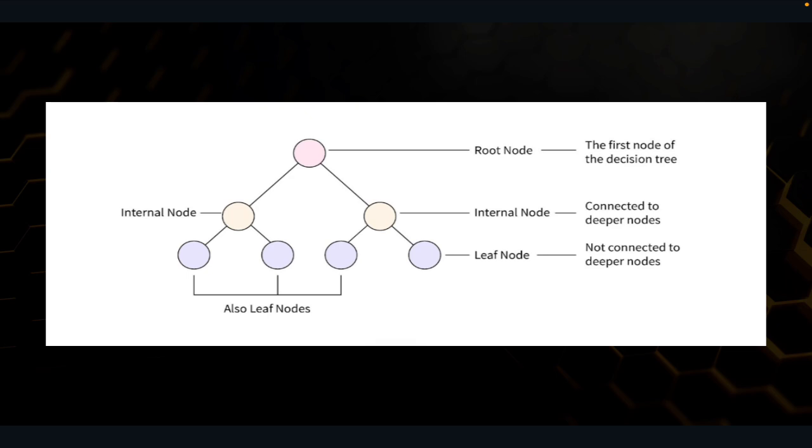If you want a real life example, let's say we are predicting whether someone will buy a phone or not. First question: are they over 30? Yes, cool. Next, do they earn over 50k? Yes, great, probably a buyer. No, maybe not. And so the tree grows question by question until we get an answer.